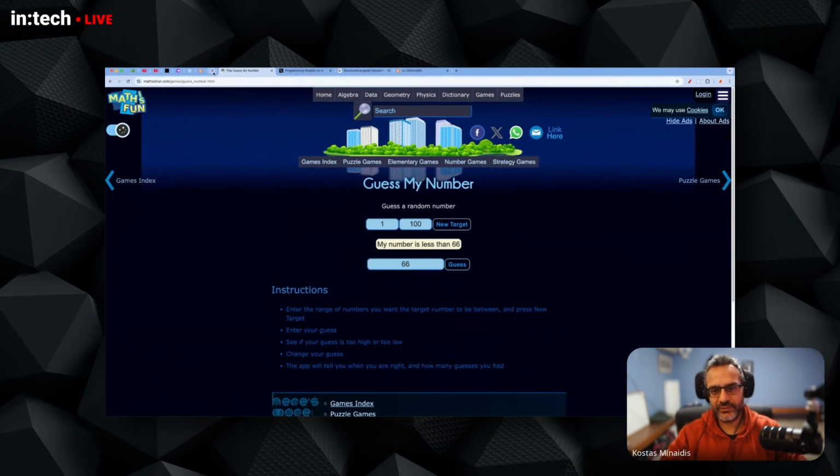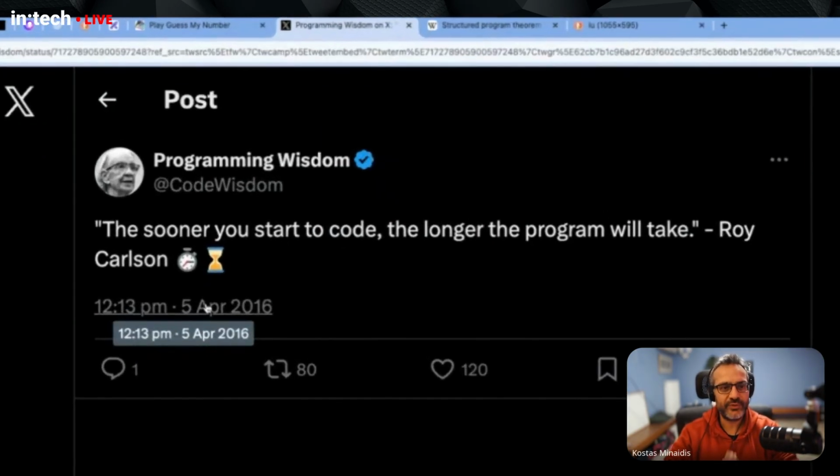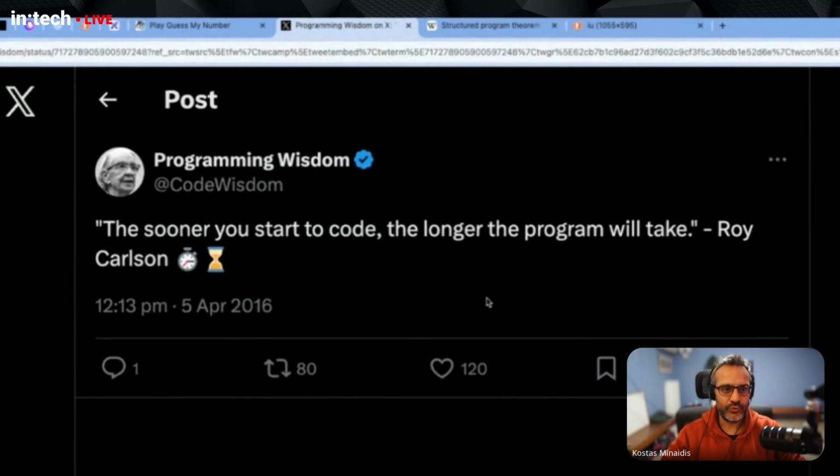And I'm going to start with a diagram. I'm not going to start coding because, as you can see in this quote, and this is a big lesson for every software developer, the sooner you start to code, the longer the program will take. The worst thing you can do when you get a project or a problem to solve in programming is to start coding. The best thing you can do is to think about the problem, plan, design the solution, and then the last part is coding. So this is what we're going to do.